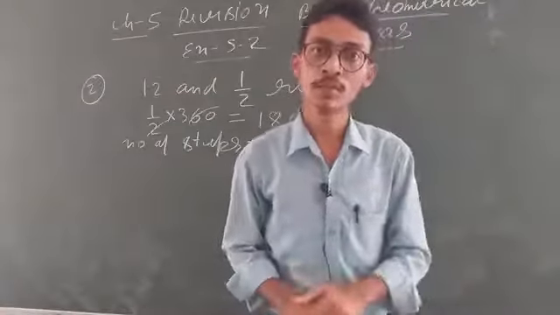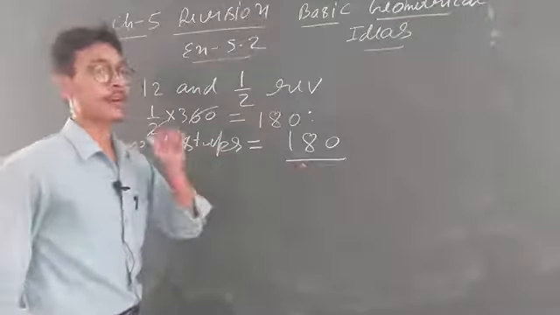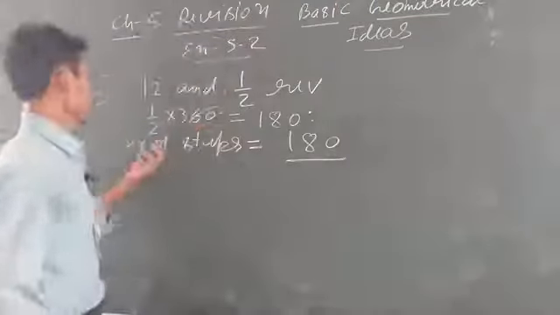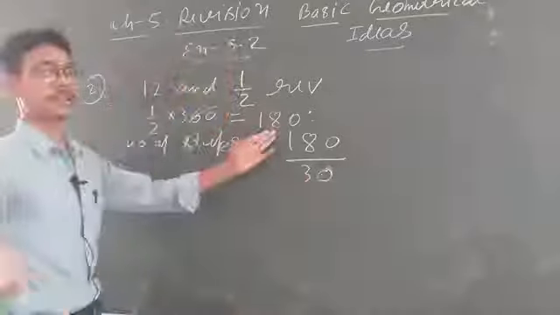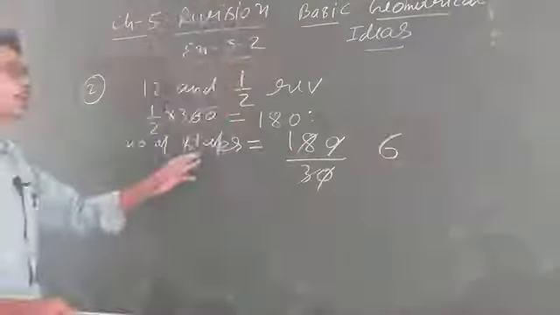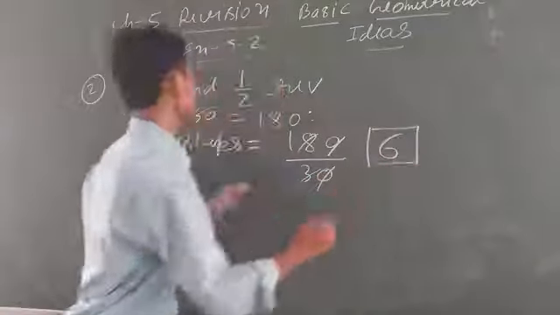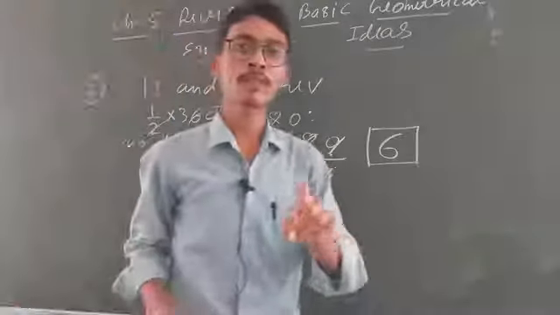So I think you are able to understand. You will say, sir, we will divide by 30. Why? Because at every hour there is an angle of 30 degree. So number of steps is 180, the total degree, divided by 30. Zero and zero cancel, 6. That is, total number of steps equal to what? 6 steps. That is, after 12 you have to move 6 steps. After 12 you have to move 6 steps.